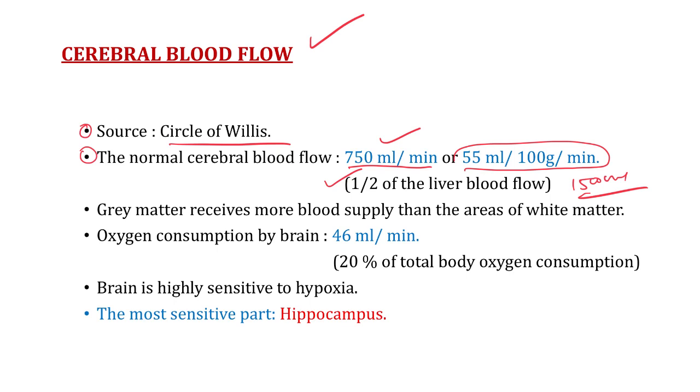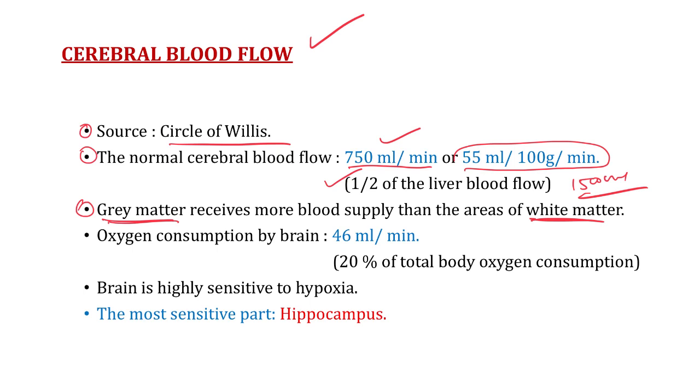Now see sir, the third question. In our brain, the gray matter receives more blood supply than white matter. In brain, gray matter receives more blood supply than white matter.